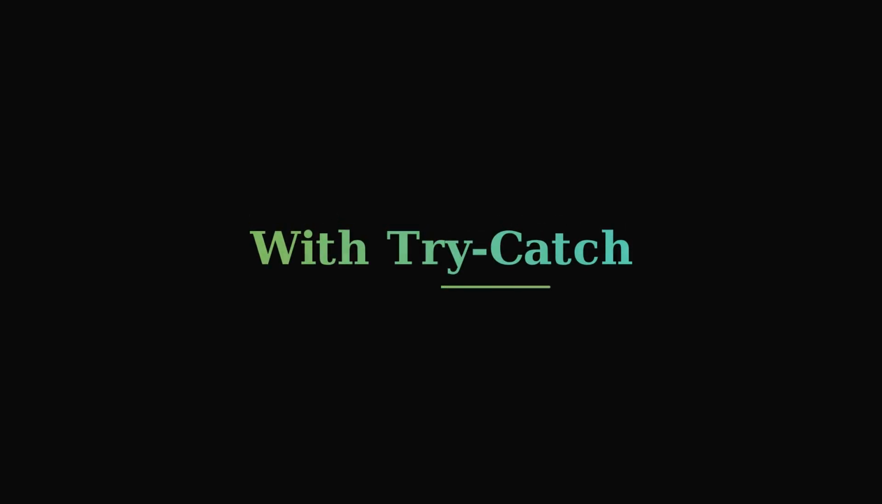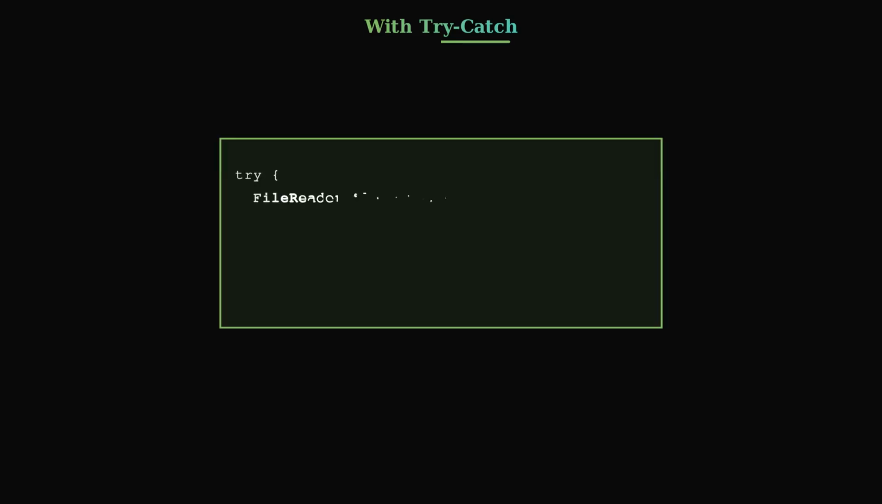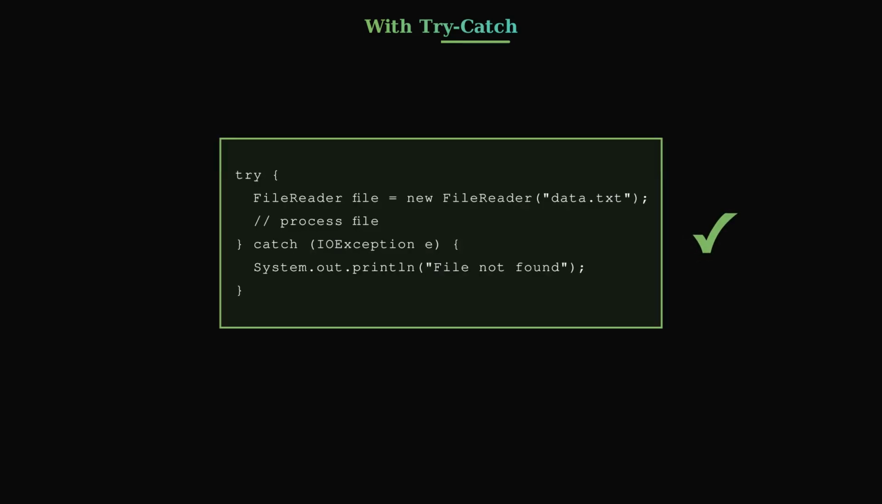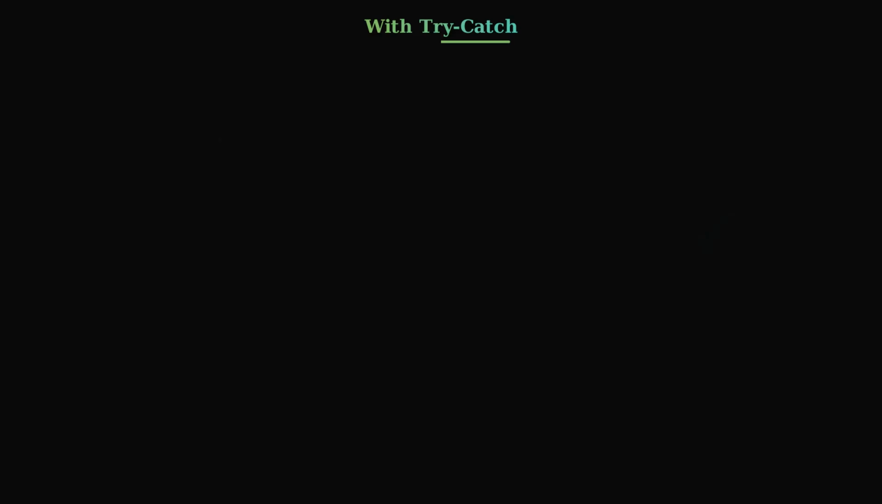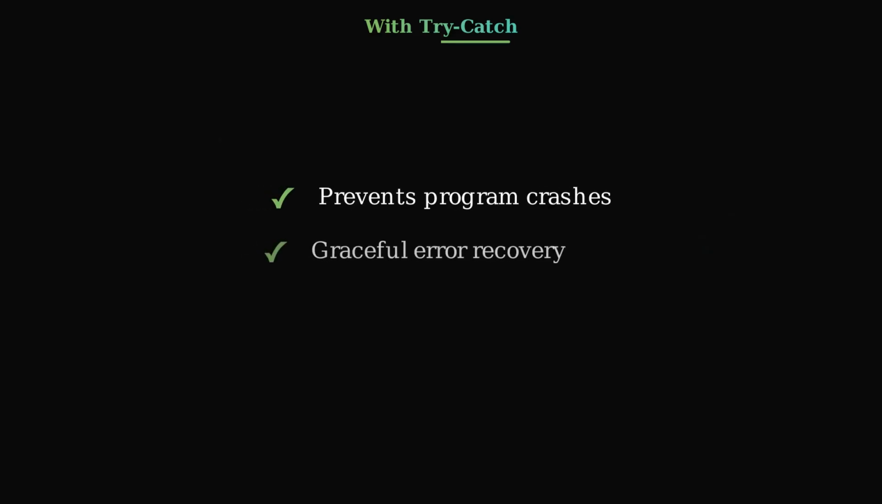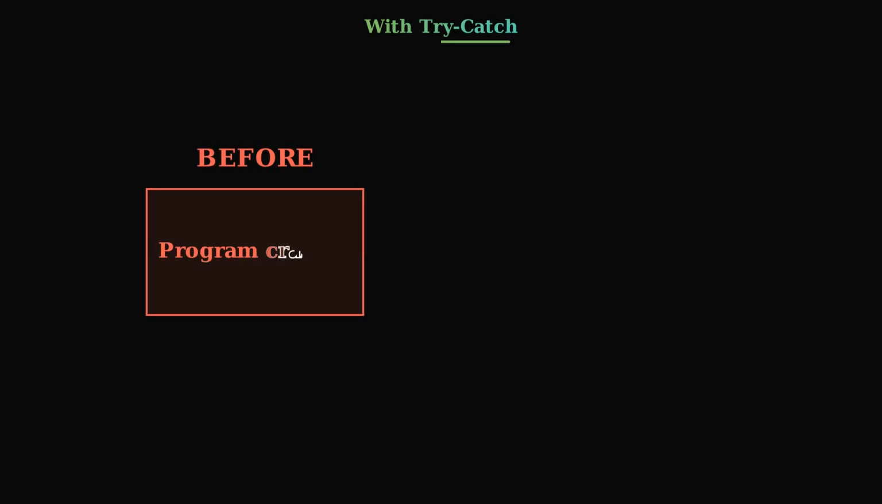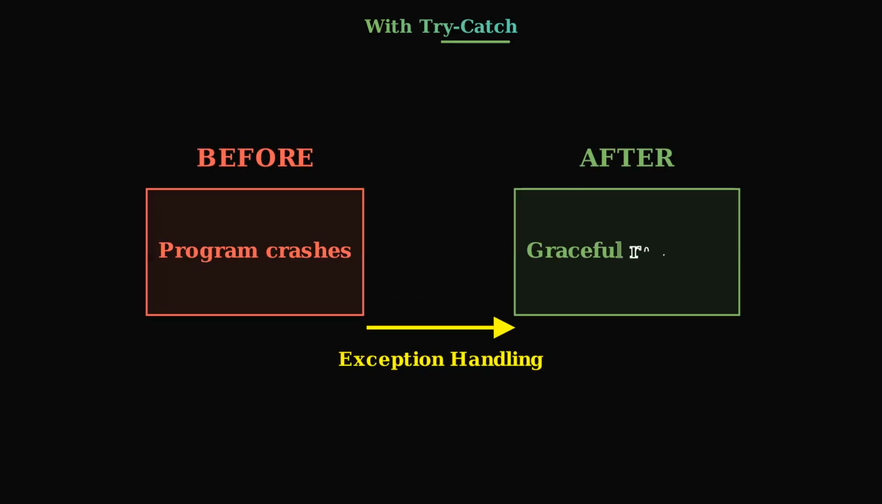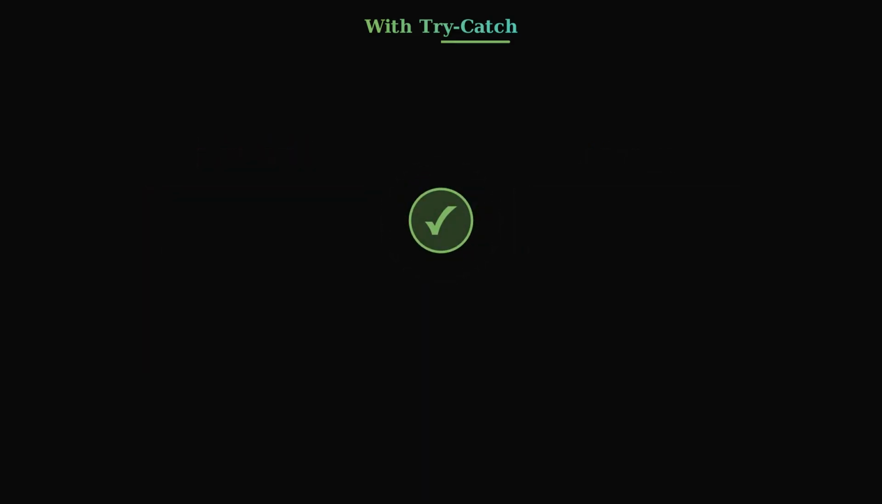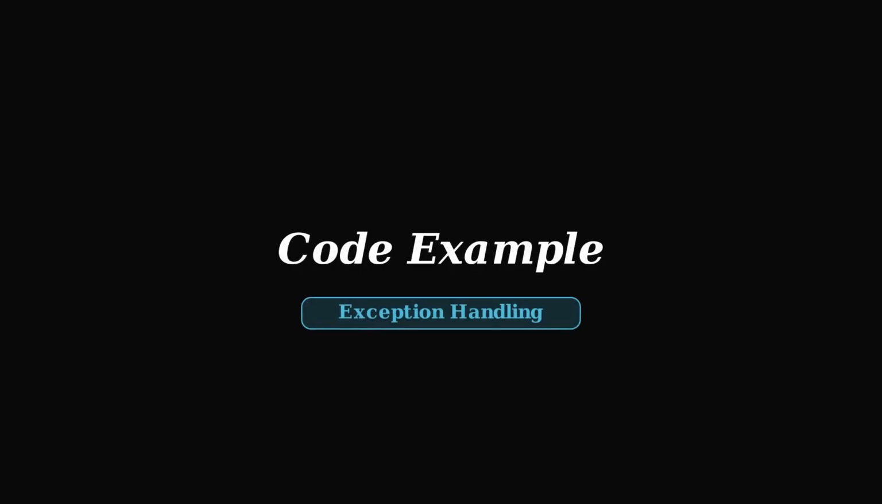Here comes the solution. Exception handling. Look how clean the code is now. Prevents program crashes, graceful error recovery, clean error messages. Compare the difference. And that is why we use exception handling. Let's see how to implement exception handling in code.